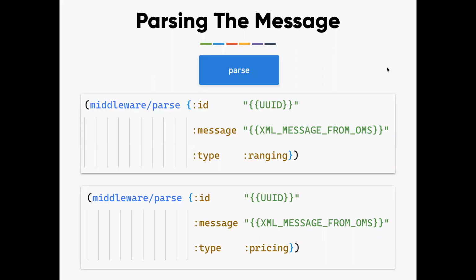Okay. So, now we identify what we need to do for parsing. Let's see how it is going to look like. As I said, parsing is going to be a polymorphic function. Here, the blocks represent a function. And how are we going to call this function? The parse function is going to take a map, which is going to have three properties: ID, a unique kind of a correlation ID to represent that message, the real message that we got from OMS, and what is the type of the message. So here in the first block of the code, I am just calling the parse function with the ranging message. In the second block, I am calling the same function with the type pricing message. So this is the caller.